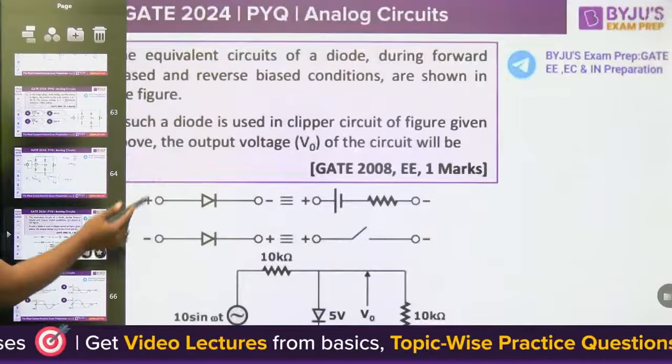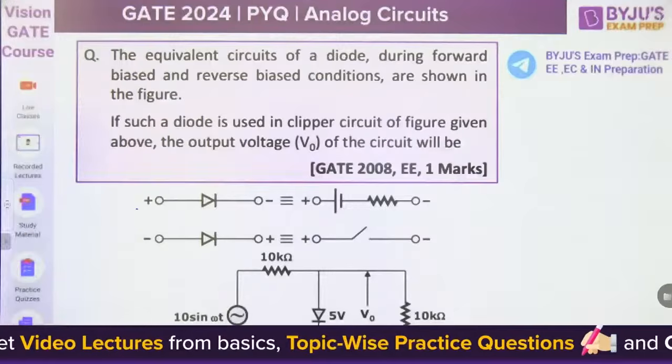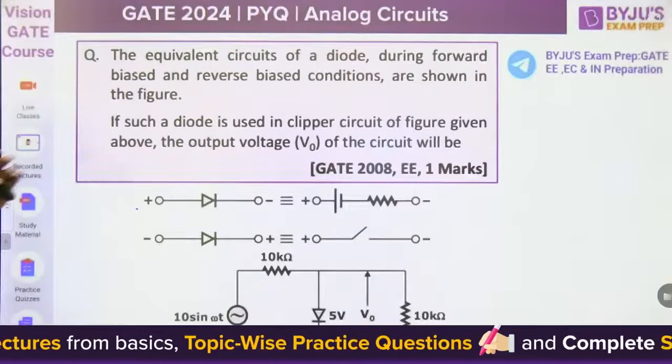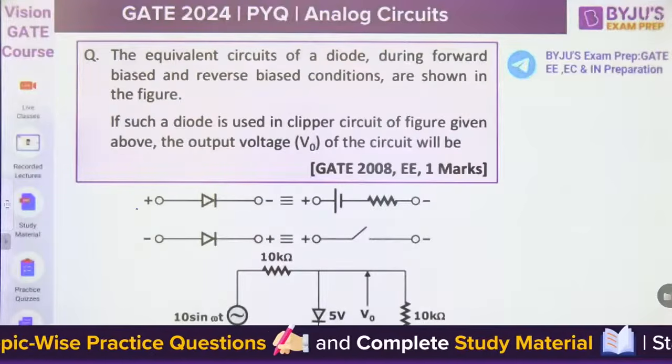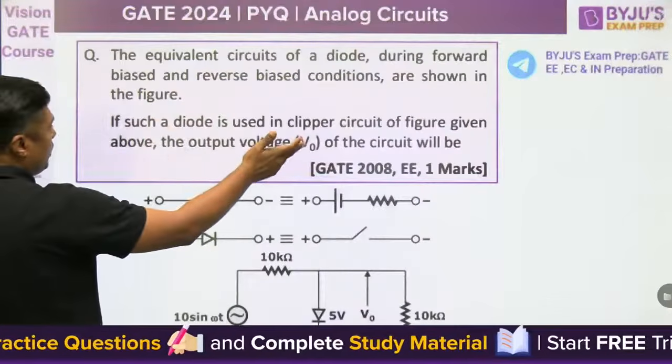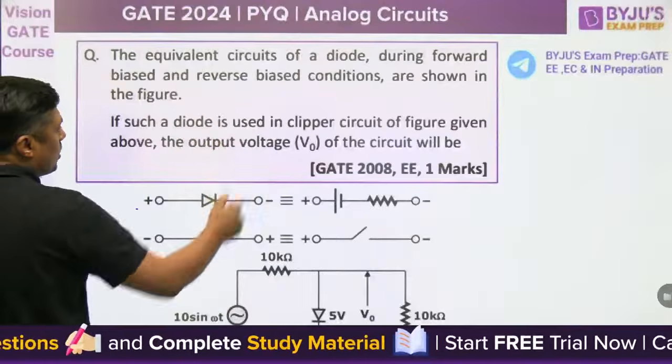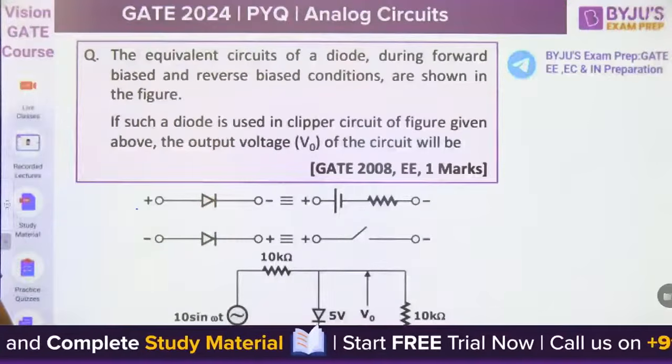This is again a 2008 electrical diode circuit question. The equivalent circuits of a diode during the forward bias and reverse bias conditions are shown in the figure. If such a diode is used in the clipper circuit of the figure given above, the output voltage of the circuit will be. What is the output voltage?